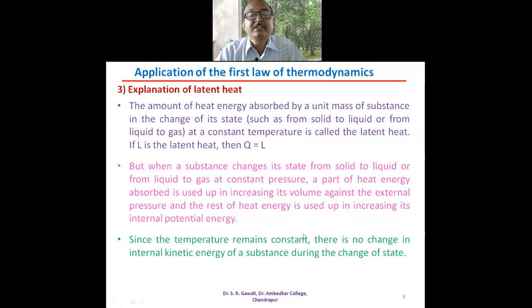Since the temperature remains constant, there is no change in the internal kinetic energy of the substance during the change of the state. So whatever amount of heat energy is absorbed, it is utilized in increasing the internal potential energy of the system.